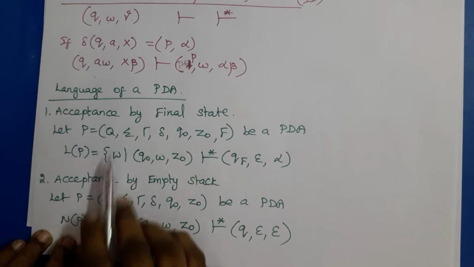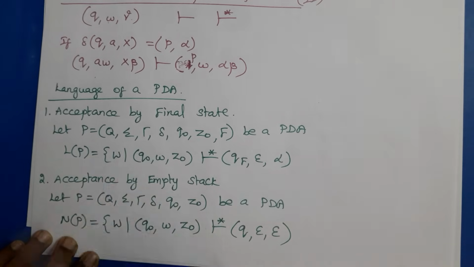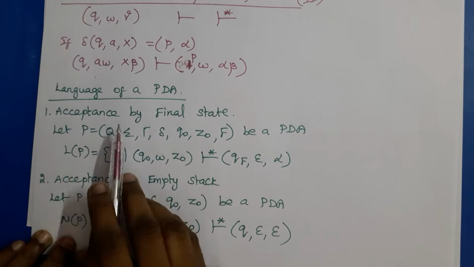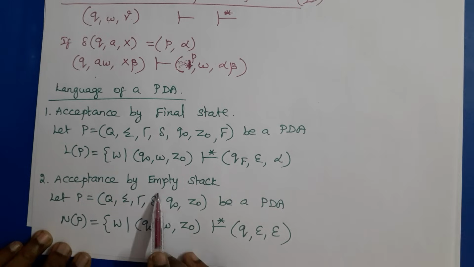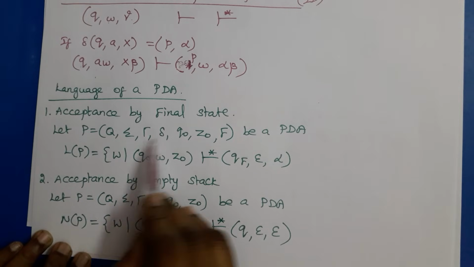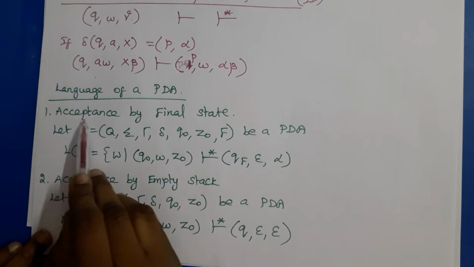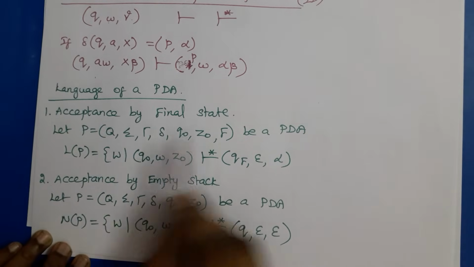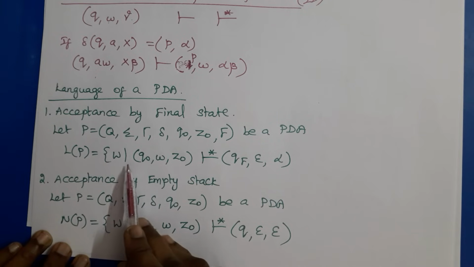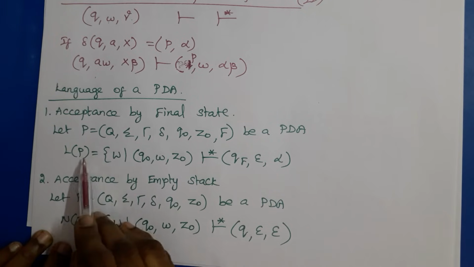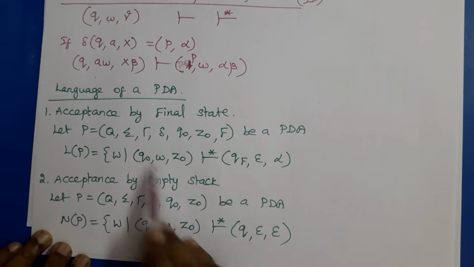Now there are two types of languages of a PDA. In two ways we can define the language of a PDA. There are two cases: acceptance by final state and acceptance by empty stack. So let the PDA be a 7-tuple. Then L of P is the language accepted by final state, represented by L of P equal to the set of strings W such that the condition holds.